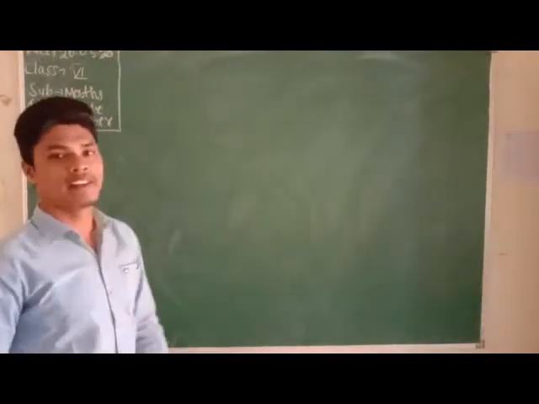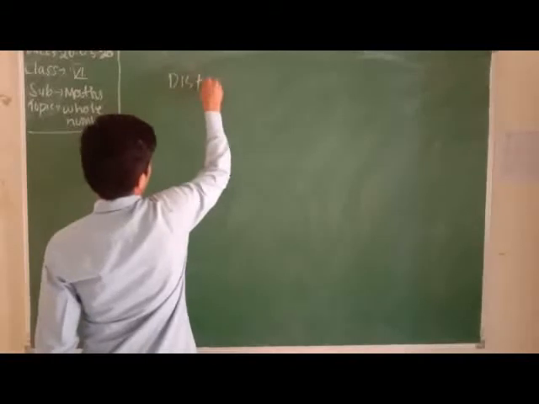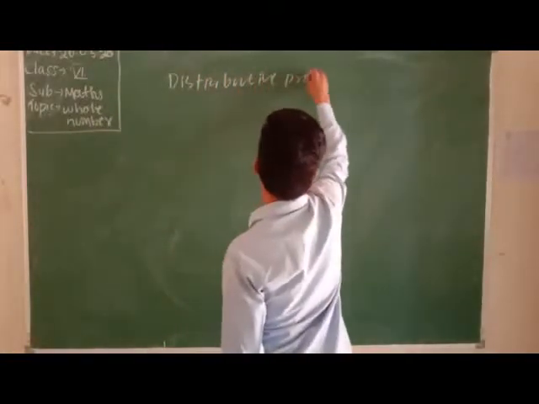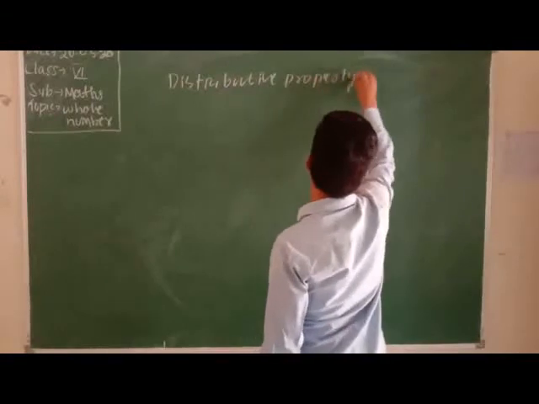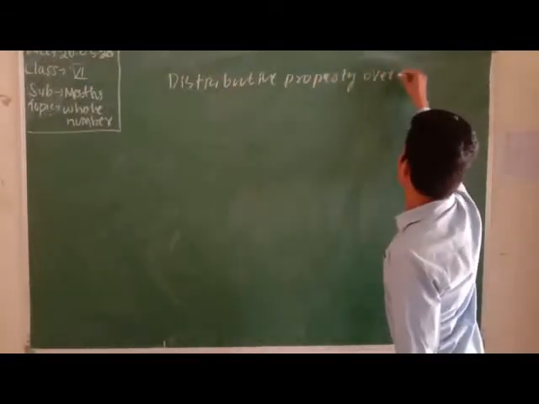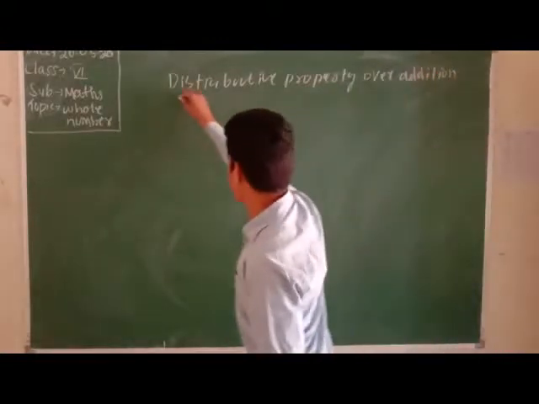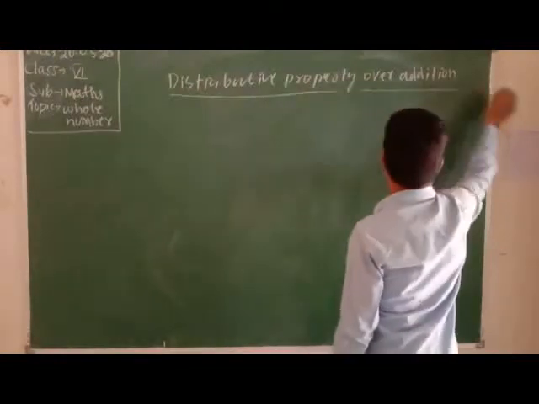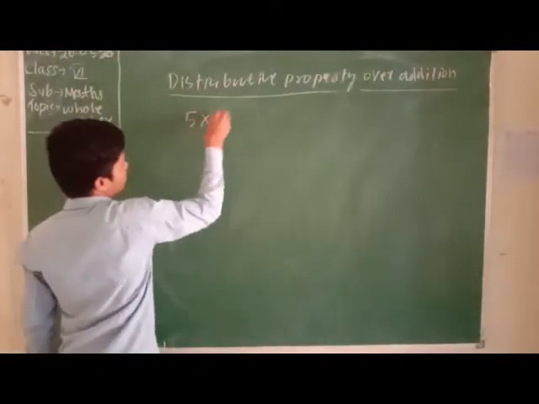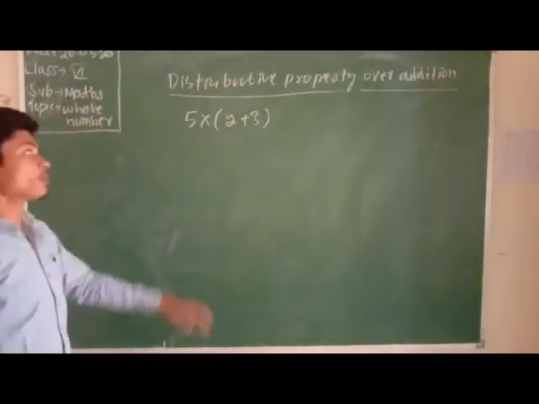Now we discuss the distributive property over addition, multiplication and subtraction. Distributive property over addition. Distribute means to distribute the number and find the answer. Take 5 into (2 plus 3). How do you use the distributive property to find the answer?